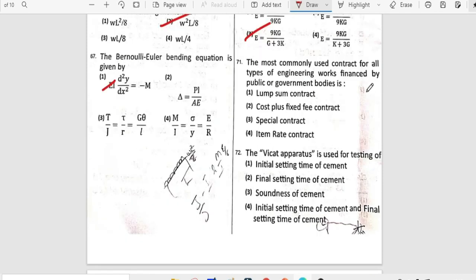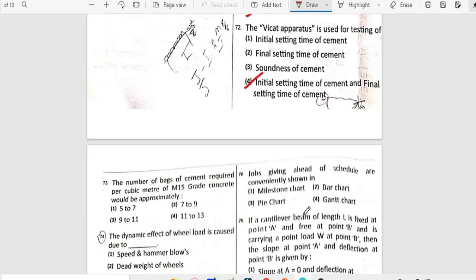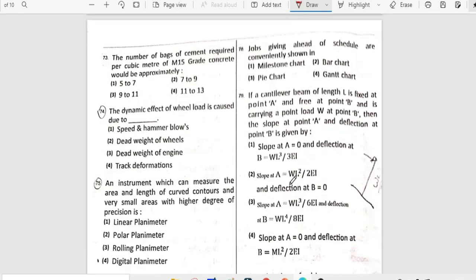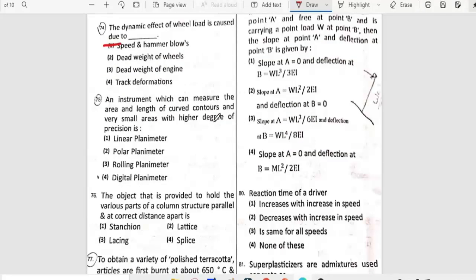The most commonly used contract for all the types of engineering works financed by public as well as the government bodies is known as item rate contract. The Vicat apparatus is used for testing of option 4, initial setting time of cement and final setting time of cement. The number of bags of cement required per cubic meter of M15 grade concrete would be approximately option 1, 5 to 7. The dynamic effect of wheel load is caused due to speed and hammer blows.